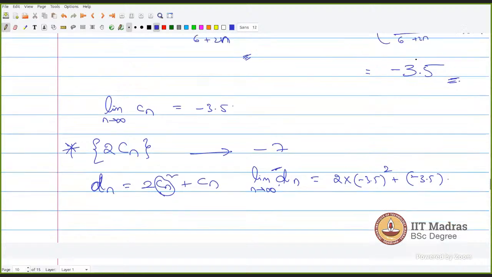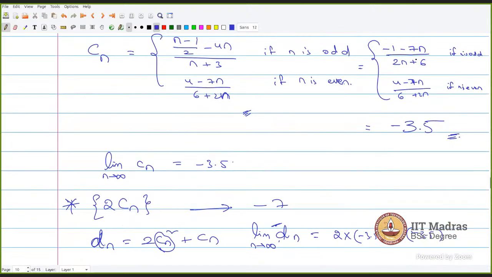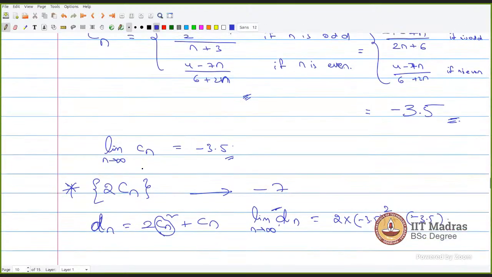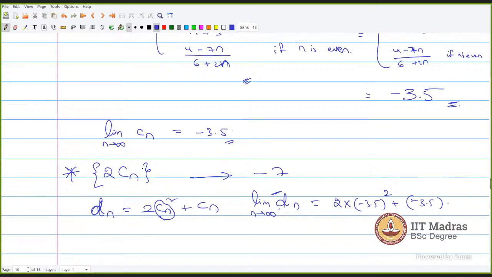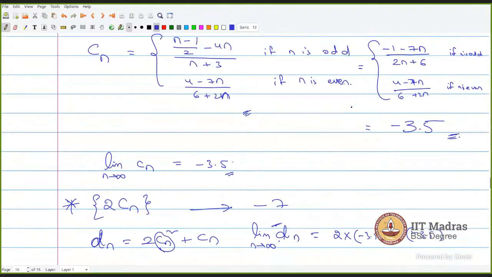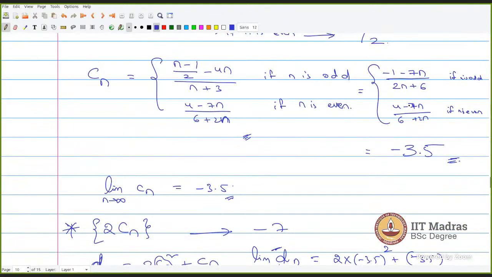Can you repeat the step after n minus 1? After solving minus 3.5, how can we calculate 2Cn? Up to here I understood, where we calculated both the values. After that, how can we write minus 3.5? What is the value you got? Yes, that is the value, minus 7 by 2, minus 3.5.